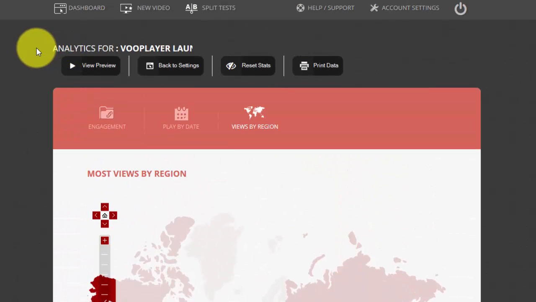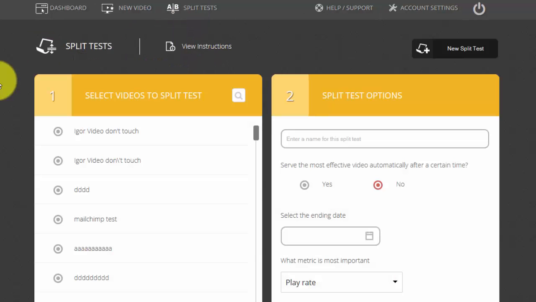We really love our analytics feature, and we are constantly adding little things that we think are useful to you guys. Okay, next let's take a look at the split testing feature of vooPlayer. I'm going to go ahead and click on the split test here at the top. Now the split testing feature allows you to split test multiple videos against each other to see which one is performing the best.